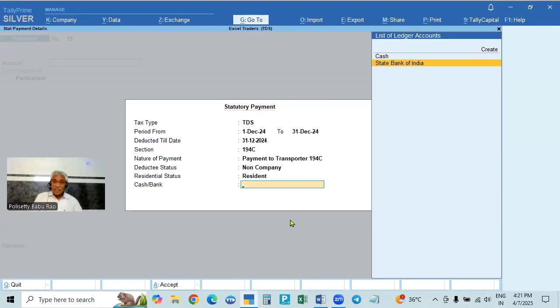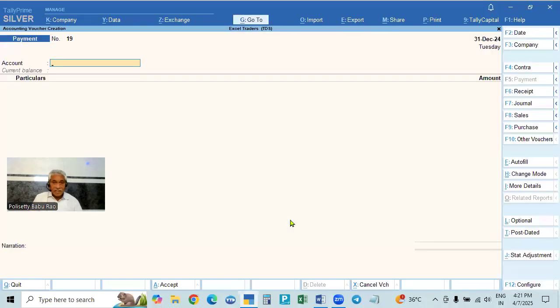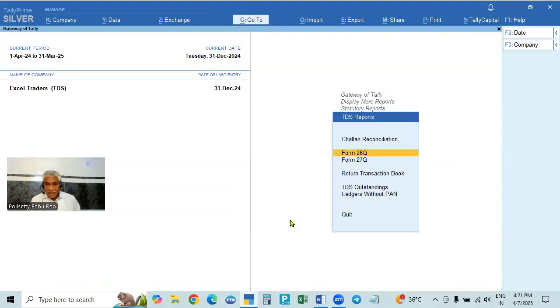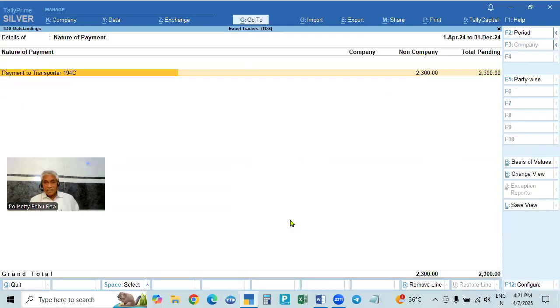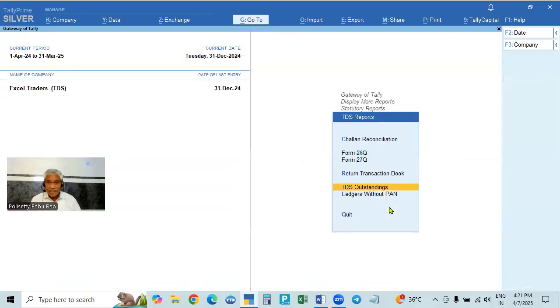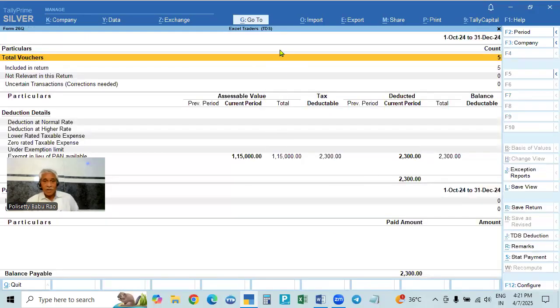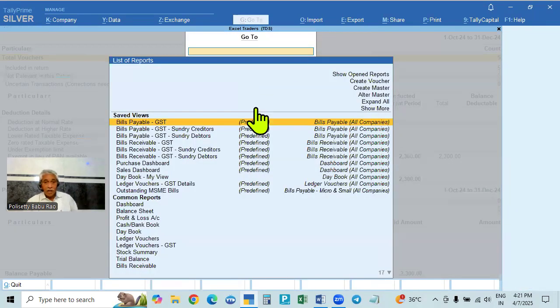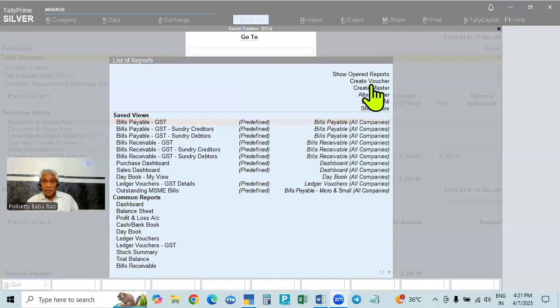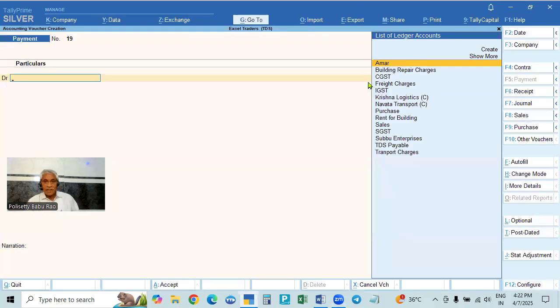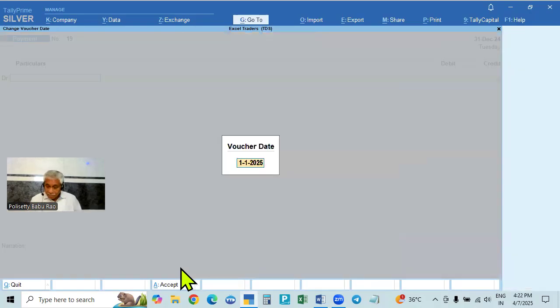That is why we can do the same thing in another way. Before this, if you come back and see TDS outstanding, the amount payable is 2,000. It is showing as TDS outstanding. From here we can do another thing. Go to this page; without going back, we can make the voucher. So on the right side, these are the reports, these are the ones to be made. Create voucher. We'll take payment, and the date we have to take is 7.